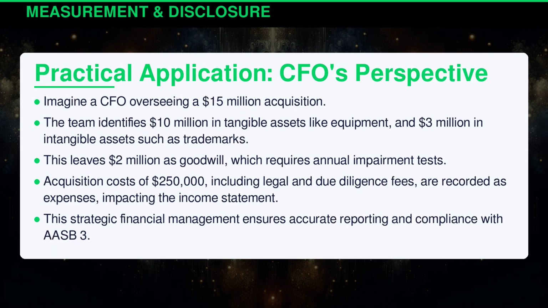Imagine a CFO overseeing a $15 million acquisition. The team identifies $10 million in tangible assets, like equipment, and $3 million in intangible assets, such as trademarks. This leaves $2 million as goodwill, which requires annual impairment tests. Acquisition costs of $250,000, including legal and due diligence fees, are recorded as expenses, impacting the income statement. This strategic financial management ensures accurate reporting and compliance with AASB 3.